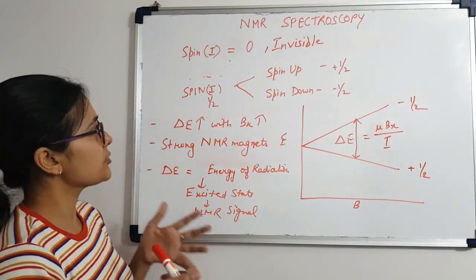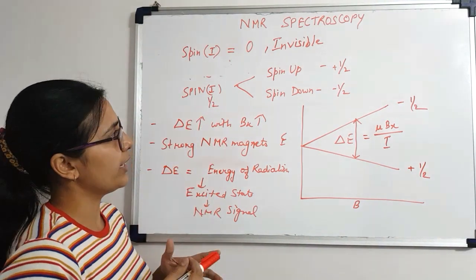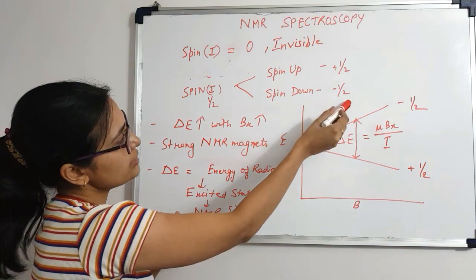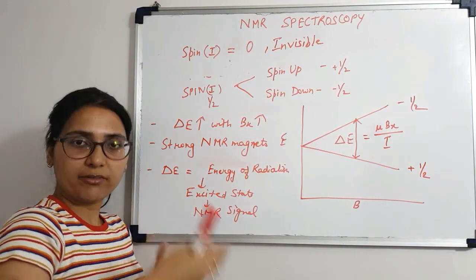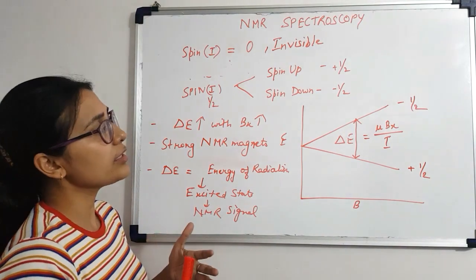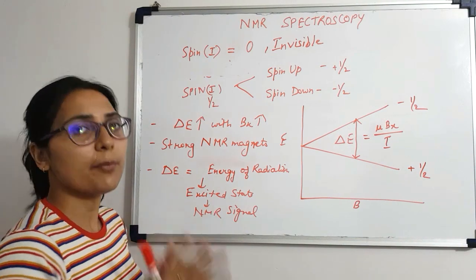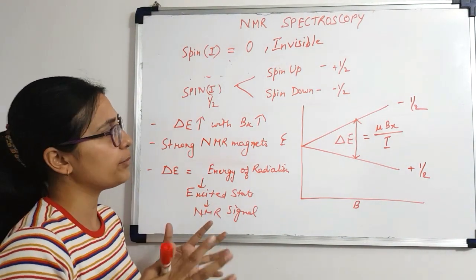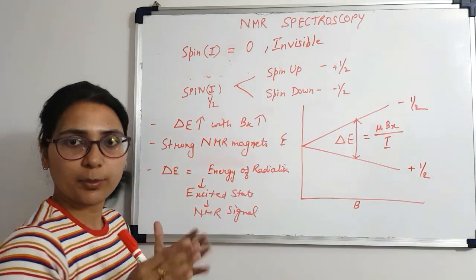So for example, if the spin, which is represented as I, is half for a particular nucleus, it is going to have a plus half spin state and a minus half spin state. One of these spin states, plus half, is going to align with the magnetic field, and the other one is going to oppose the external magnetic field. So in the presence of an external magnetic field, there are going to be two spin states for a particular nucleus.